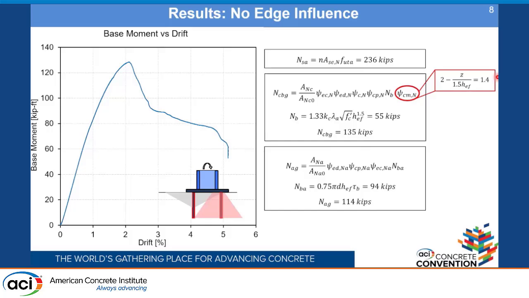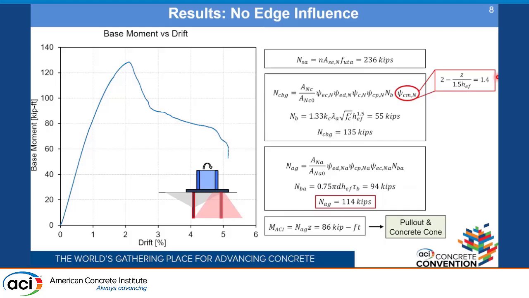So among these three capacities, the governing one will be the concrete cone and pull-out capacity. According to ACI, if we multiply the value with the internal lever arm, which is the distance between the tension and compression couple, we can then calculate the moment capacity of this section as 86 kip-feet. But from the experiments, we observed that the peak capacity in this case was 130 kips. So there is a discrepancy between what is obtained from ACI and what we observed in the experiment. That discrepancy can be explained with the help of the factor psi CMN, which I will come to in the next couple of slides.